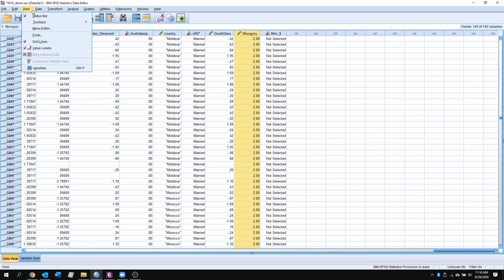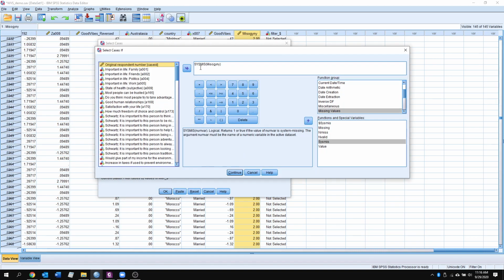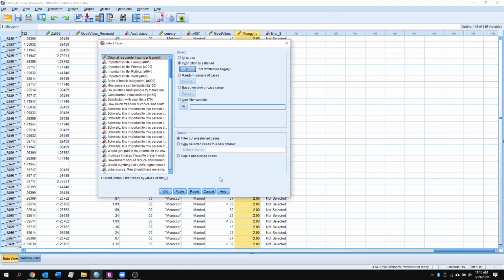So we're going to go back to our select cases function, and we're going to do a quick adjustment of what we have, and we're just going to type not. And all this is going to do is change this from a true value to a false value, or a false value to a true value. It's going to reverse the order here. And if we click continue,